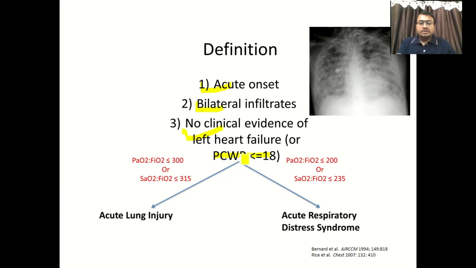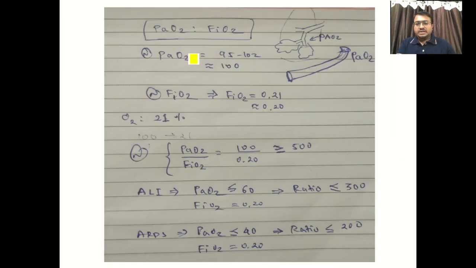Three things are common. The only difference is the ratio: less than 300 in ALI and less than 200 in ARDS. Now we have to understand this ratio thoroughly. See, normally PaO2 is 95 to 102, roughly 100.